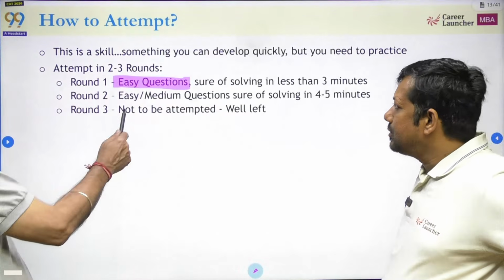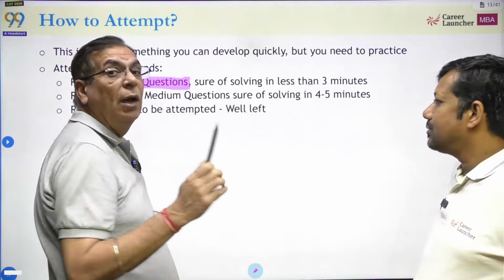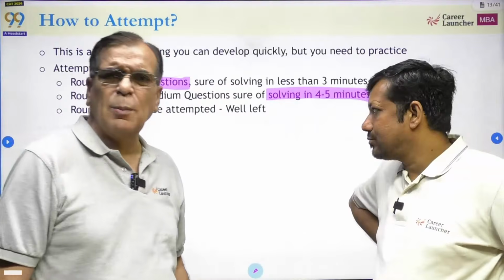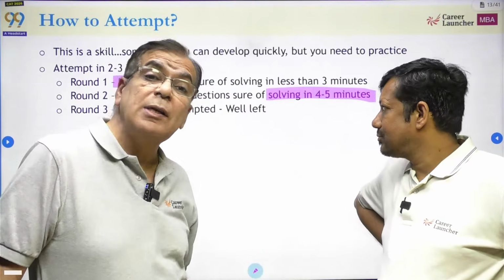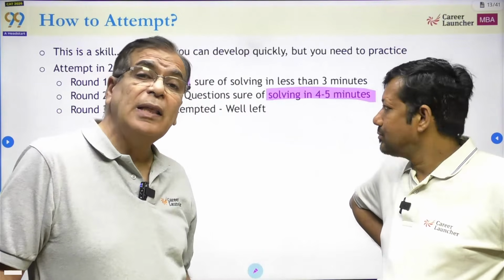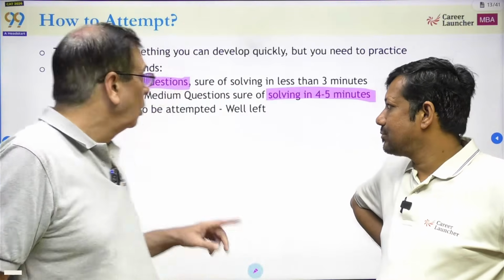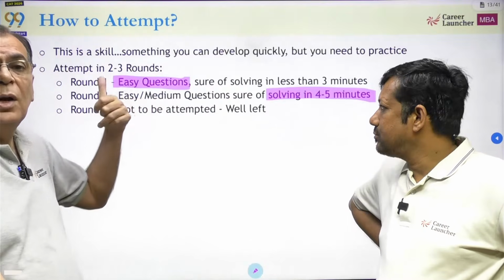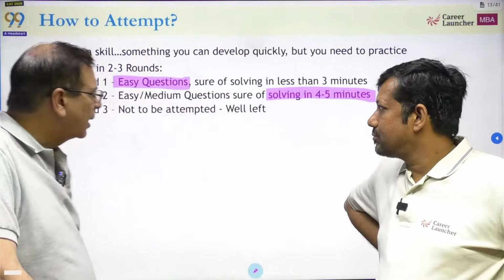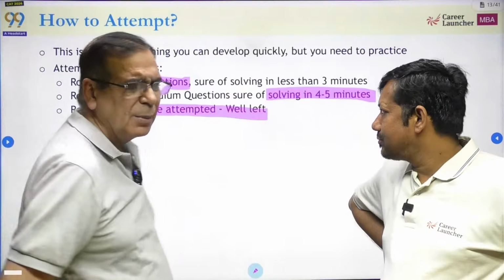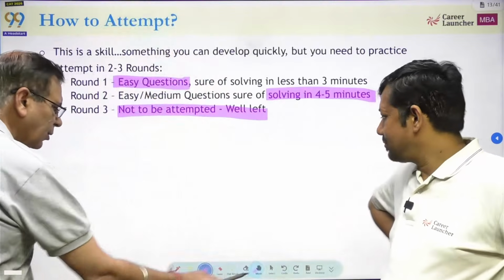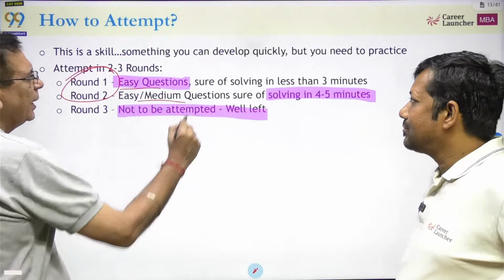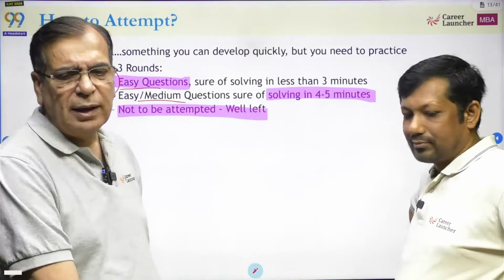Okay. Round 2, these are questions which I am sure of solving, or I'm not sure of solving, but I'm sure it will take me 4-5 minutes. Okay. So शायद पूरी तरह समझ नहीं आया, I need more time to understand, or समझ आ गया, but I know it will take me time to solve. Either way, it is a round 2 question. It's not a question I will do now. So what I'll do, I come across a question, it is easy, I solve it. I come across a question which I think is a round 2 question, mark for review. जब फुर्सत होगी बाद में आपके देखेंगे. Round 3 ये तो कहीं नहीं है मुझे, ये तो औकात के बाहर है, क्यों कोशिश करूंगा. So as far as I am concerned, I am only worried about easy questions and medium questions. I don't want to waste my time on any of the difficult questions.